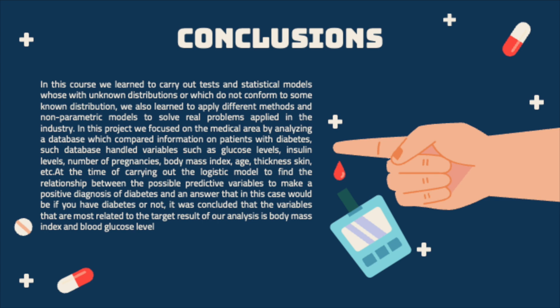Such a database handled variables such as glucose level, insulin levels, number of pregnancies, body mass index, age, skin thickness, etc. When carrying out the logistic model to find the relationship between the possible predictive variables to make a positive diagnosis of diabetes and the response, which in this case is whether you have diabetes or not, it was concluded that the variables most related to the target result of our analysis are body mass index and blood glucose level.